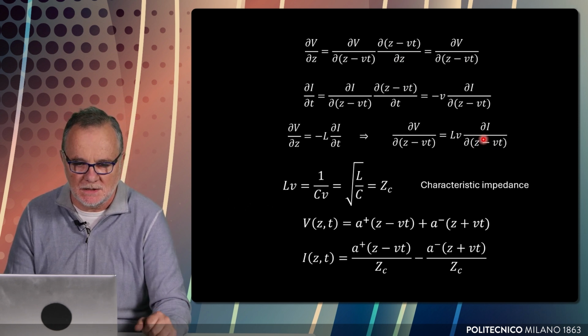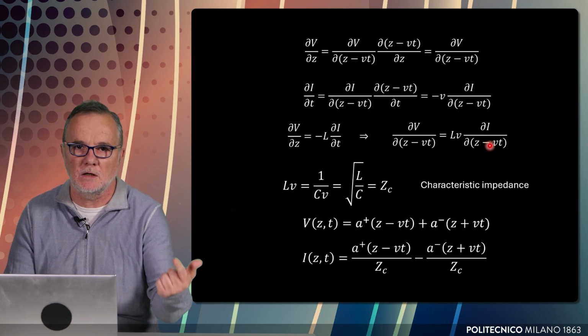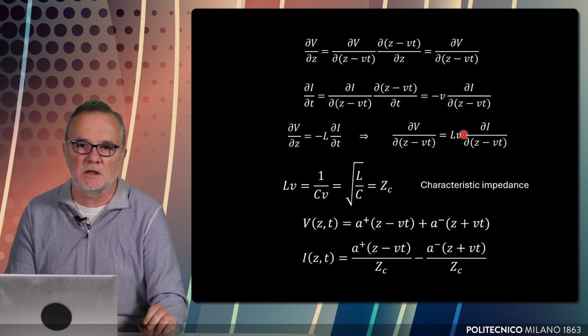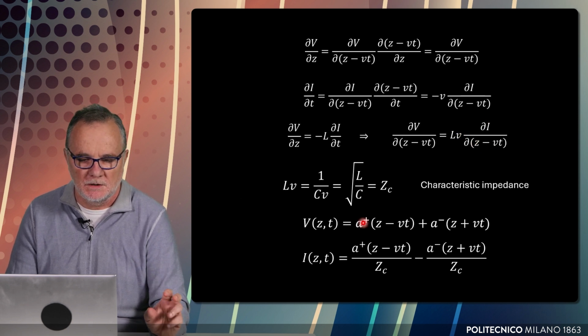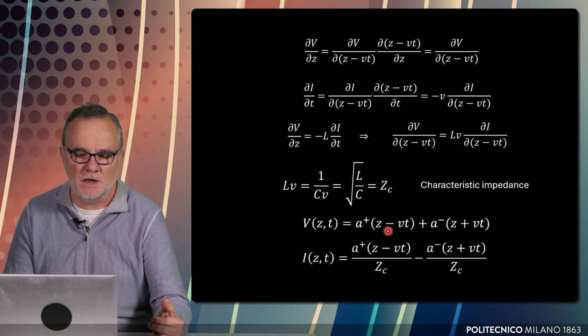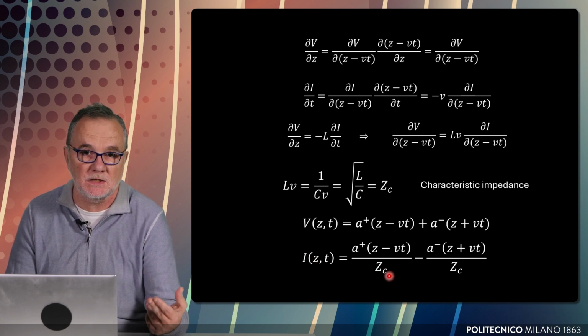But the result is that V and I, for a single wave that travels in one of the two possible directions, for instance the positive direction, are linked by a constant. So the general solution for V, for the voltage, is an arbitrary function that propagates in the positive Z direction, and the general solution for I is the same function divided by the quantity Zc.